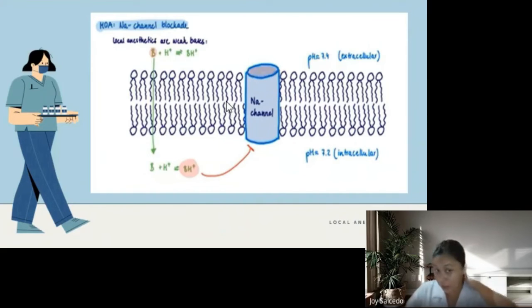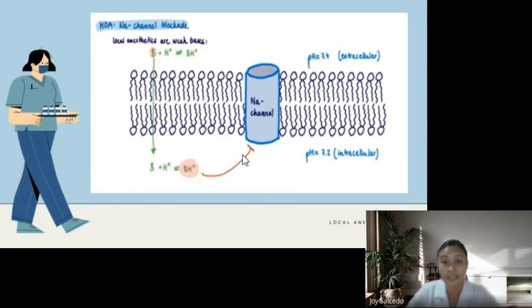This shows the equilibrium equation, and as you can predict, only the non-protonated form, which is the non-charged form, is going to be able to pass through a lipophilic membrane. Within the cell, the pH is slightly more acidic, so we're going to have some protonation and therefore some charge formed. Now, the important point is that only the charged, protonated form of the local anesthetic will inactivate the sodium channel.